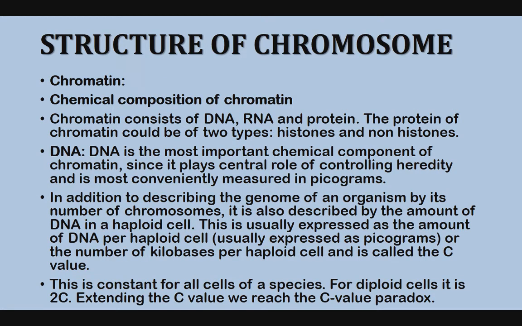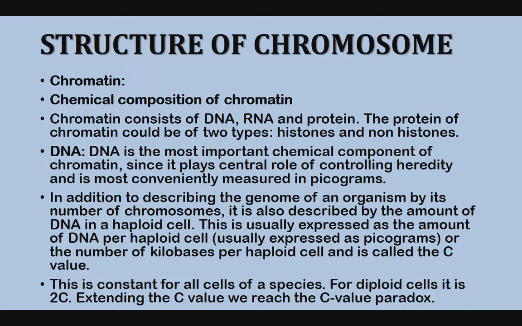So now the chemical composition of chromatin. Chromatin is the highly condensed form of chromosome, and it consists of DNA, RNA and proteins. The proteins of chromatin are of two types, histones and non-histones. DNA is the most important chemical component of chromatin since it plays a central role in controlling heredity, and it is most conveniently measured in picograms.